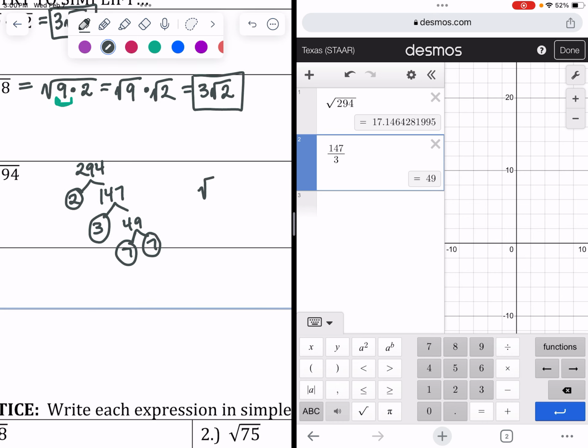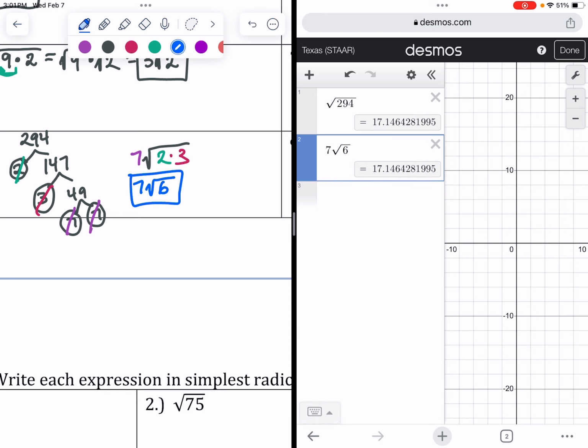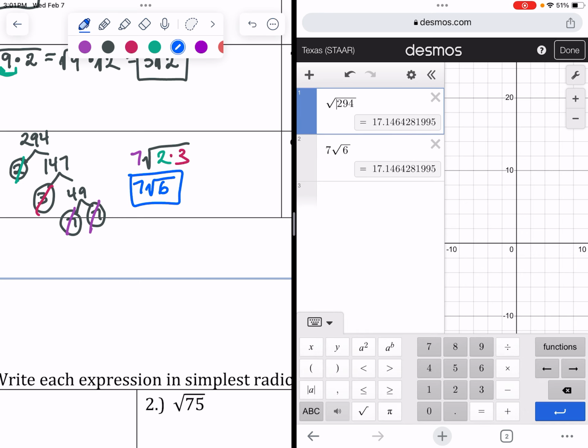Okay, and so then we make our radical and start matching socks. So we've got a pair of 7s, so that can go outside the basket. And then 2 doesn't have a match, and 3 doesn't have a match. So those are going to get multiplied under the radical. And so this would simplify to 7 square roots of 6. And then we can check our work. 7 square roots of 6. Same ugly decimal as the square root of 294, only this is much simpler.